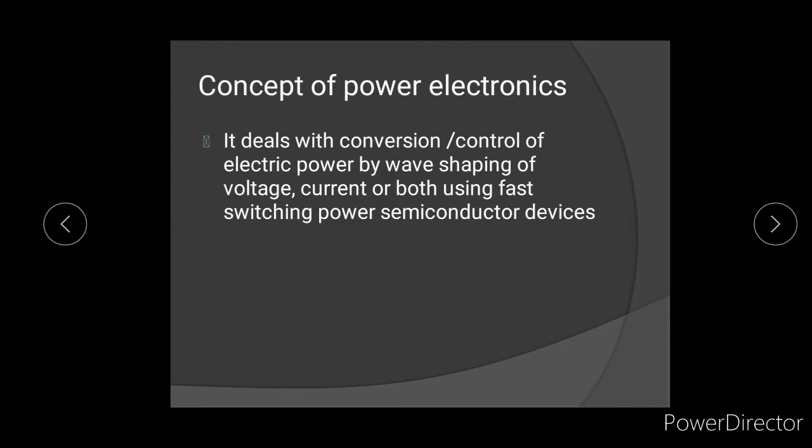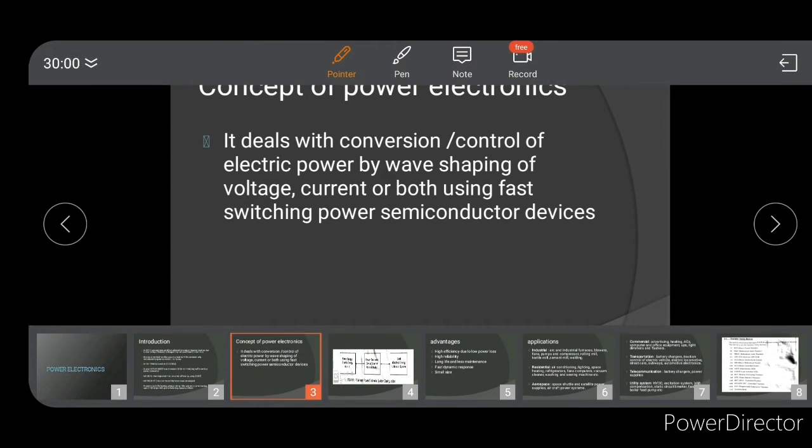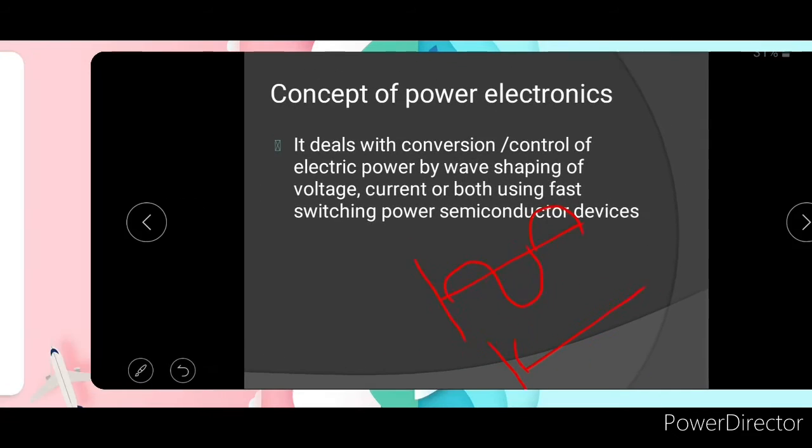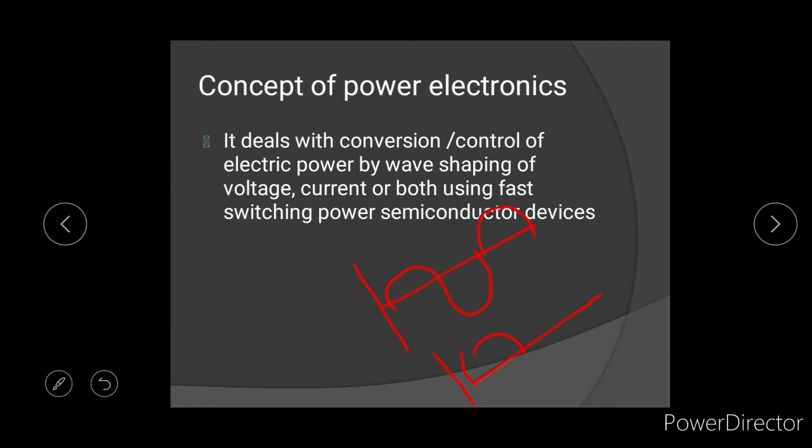How are we converting? By wave shaping of voltage, current or both using fast power semiconductor devices. Let us see one example of how conversion takes place. Assume that this is the AC voltage. Now I want to convert this AC voltage into DC voltage like this. So this is the AC voltage, and this is the DC voltage.